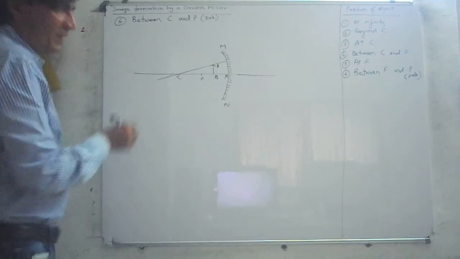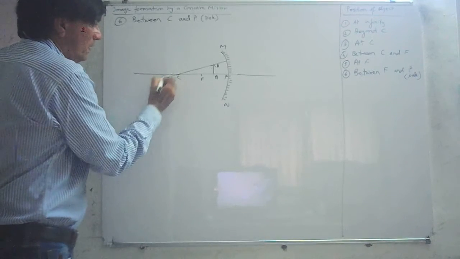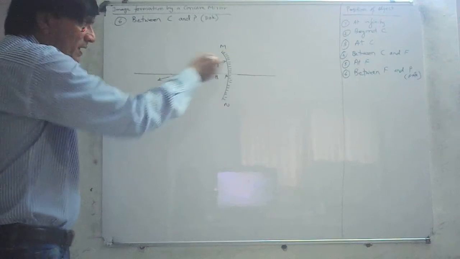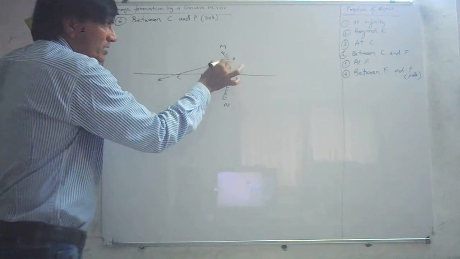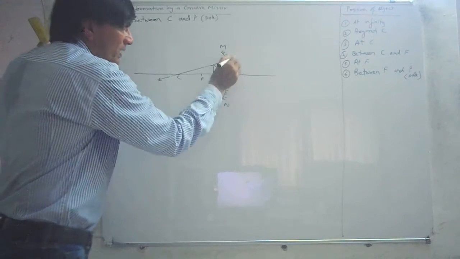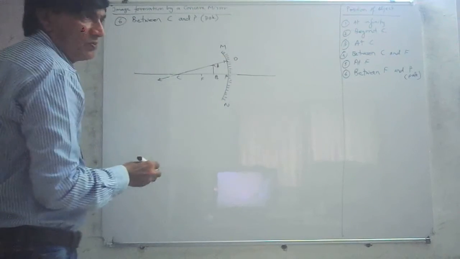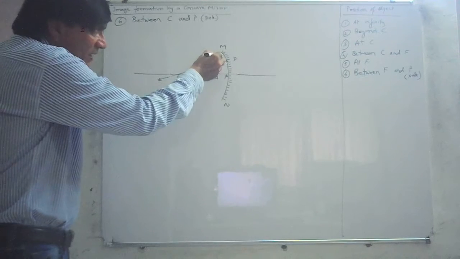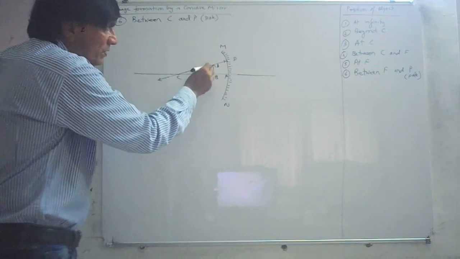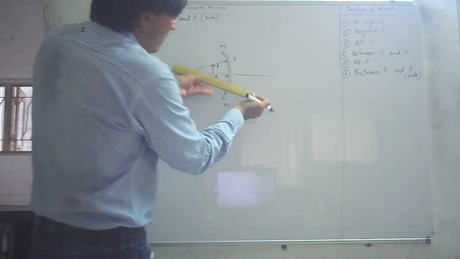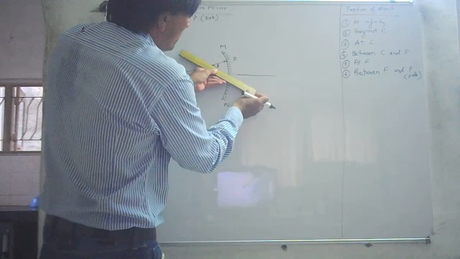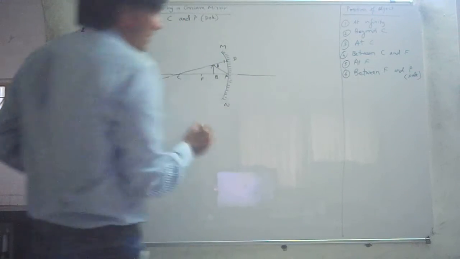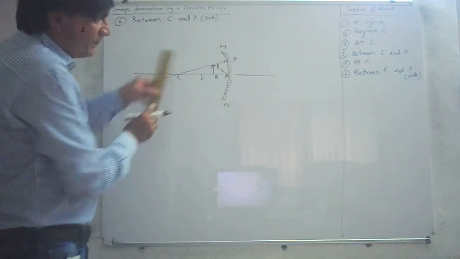This one, in this direction, goes this way and hits the mirror. This is point D, the point of incidence. I'll write it carefully so that you understand. This is point D, and then the other ray of light hits the pole of the mirror and comes back this way.